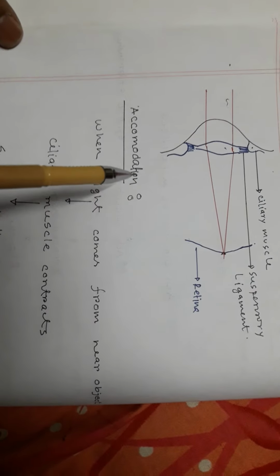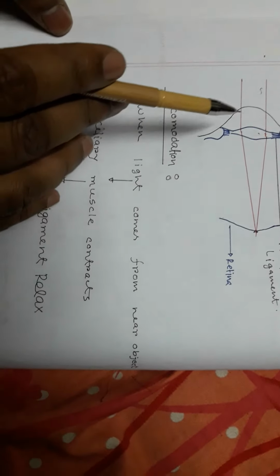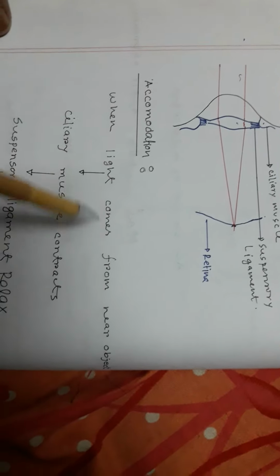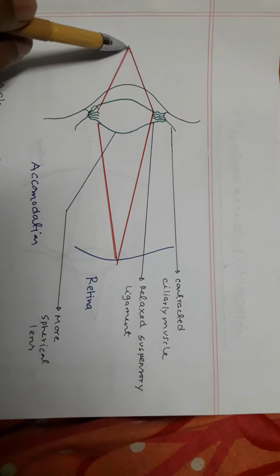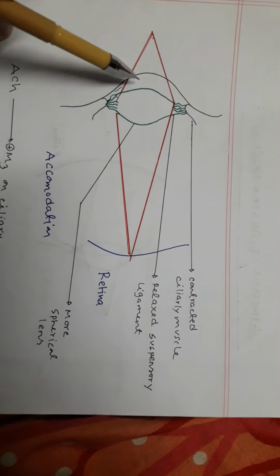But what happens if light comes from a near object? Suppose this is a near object. If light comes from a near object, this ciliary muscle contracts.